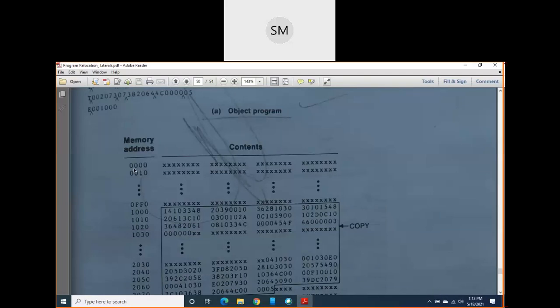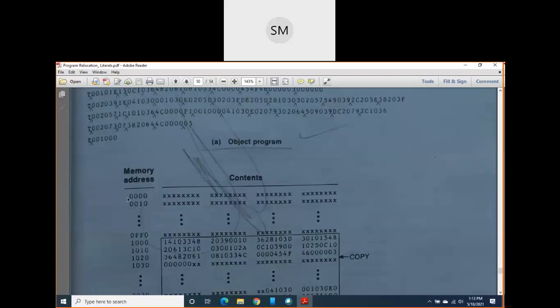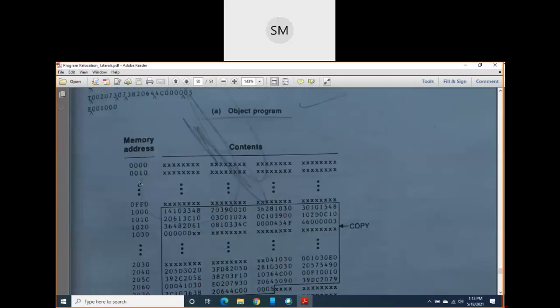So here you can observe our program started at the address 1000 and its length was 107A. Already you know this one. And starting from the address 1000 here, but our memory starts from 0, correct? So all these addresses are marked with an X mark, a cross mark.